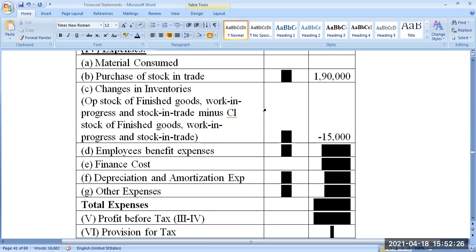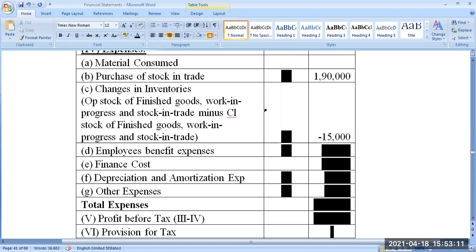When you are saying opening stock, doesn't it mean it's an asset? Yes, it's an asset. Even raw materials are assets only. It was there in last year's balance sheet under current assets in the name of inventory. When it comes to the next year, we are going to use it now. Some material will be there, some customers are coming and asking for that material. We are selling it. That means to make that sales, I spent this amount of money on this stock. That is why it is taken here under change in inventory.